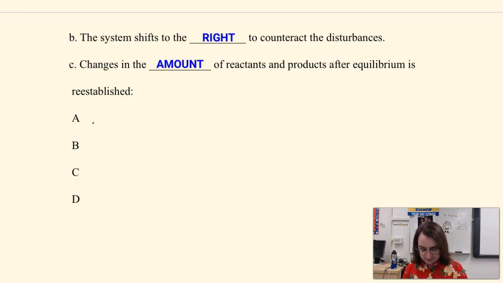If A is increasing, let me do this in blue actually, not red. If A is increasing, then the amount of B is going to start decreasing. That only makes sense, right? Because we're putting A in, but not any new B. So B is just going to start going down.